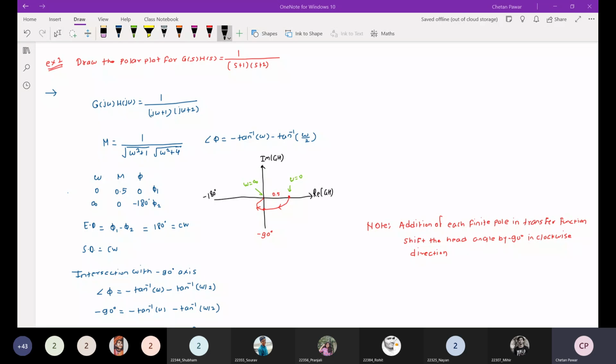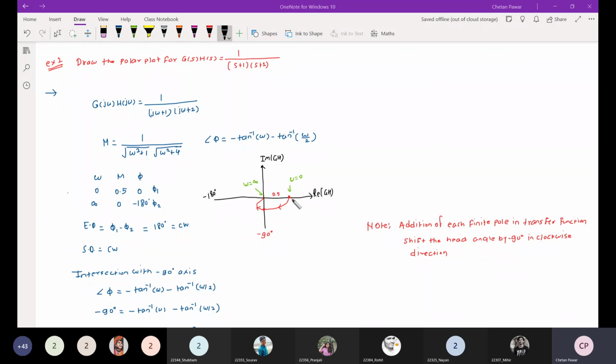We need to find the ending direction. The ending direction is the difference between phase 1 and phase 2, that is 0 minus 180, so that will be 180 degrees. That is a positive angle, so the ending direction will be clockwise. And as we know, there is a finite pole near the imaginary axis, so the starting direction will also be clockwise.